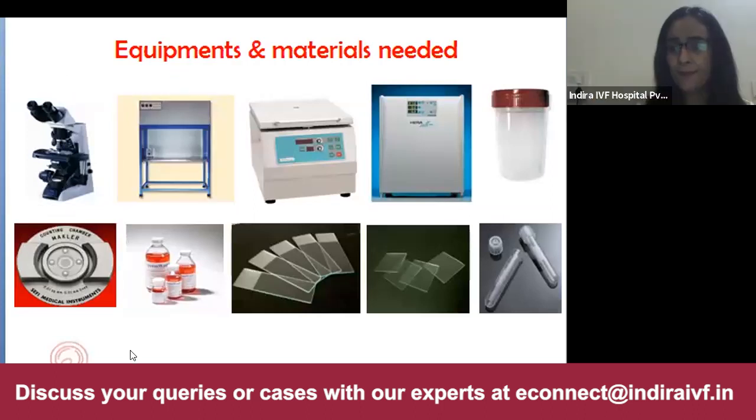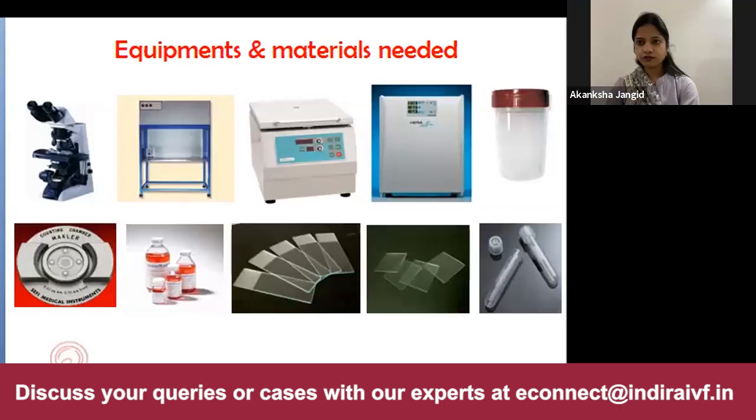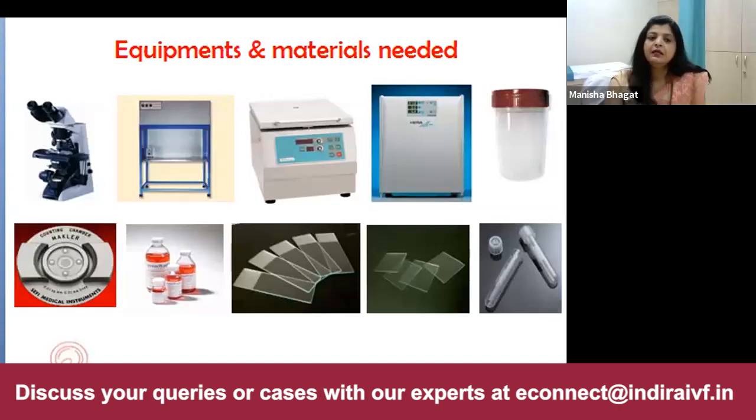If you look at the place, it's a primary 1B clinic, which should be registered with the State Medical Council. And if you're doing an ultrasound, a PCPNDT license has to be taken. If you look at the equipments, the basic requirements for an IUI lab are, first, a binocular microscope, a Makler chamber to count the count and motility, then a vertical laminar flow hood, where you can do the semen preparation, and a sperm centrifugation machine where you will centrifuge the sperm.